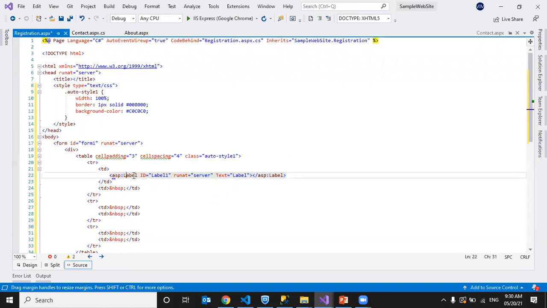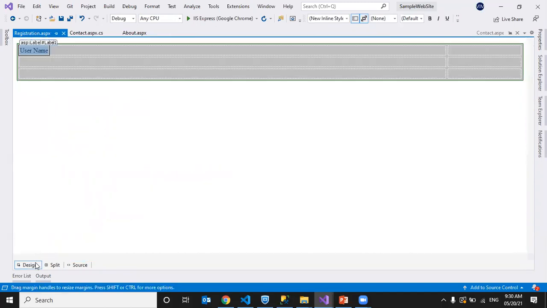See here, asp:Label, ID Label1, runat server, as it is a server side control. So it adds this attribute, runat server. The label has a Text property, and Label1 is the text of the label. So I'm changing it to username. When I save it and switch to design view, I can see that username. I'll drag and drop a text box here.